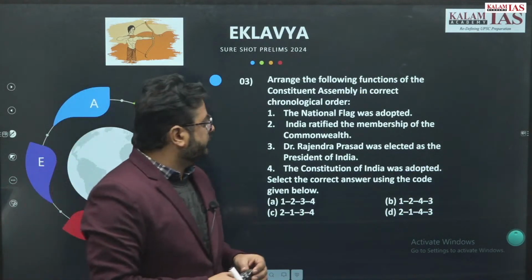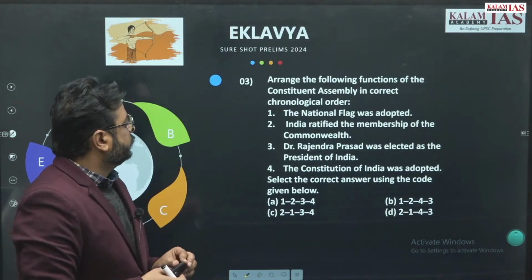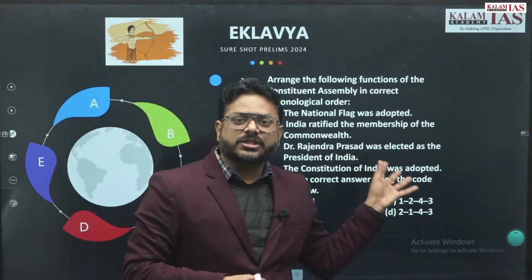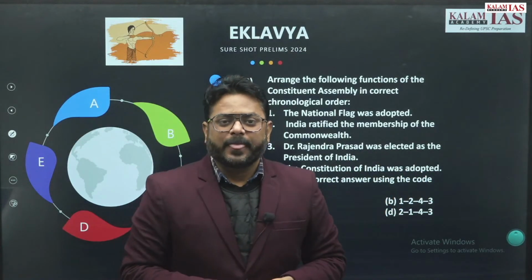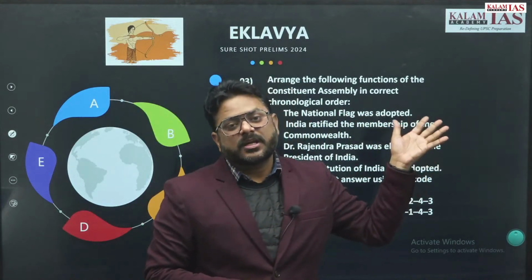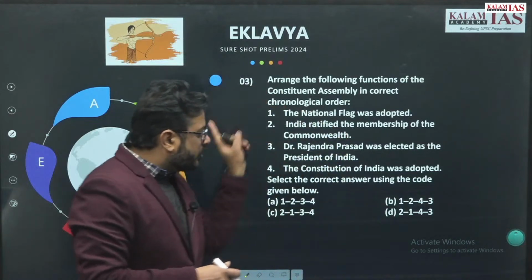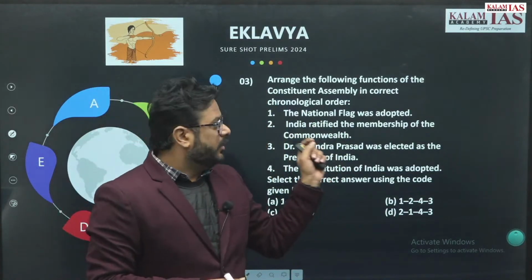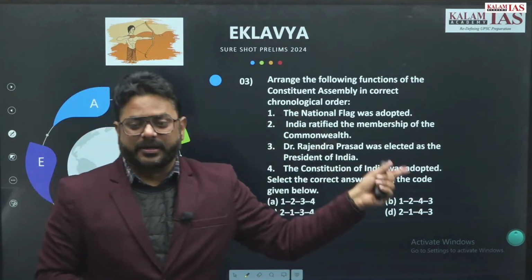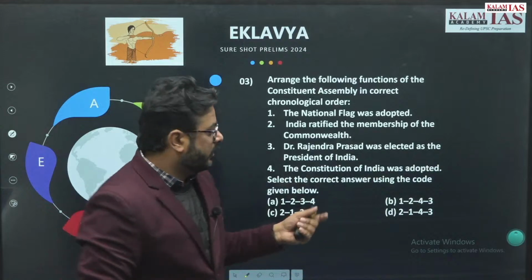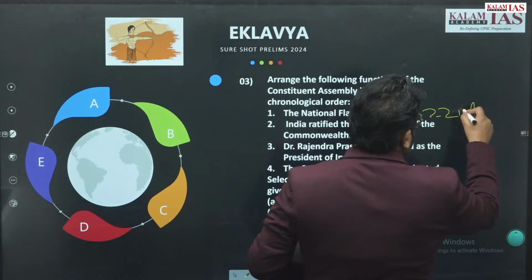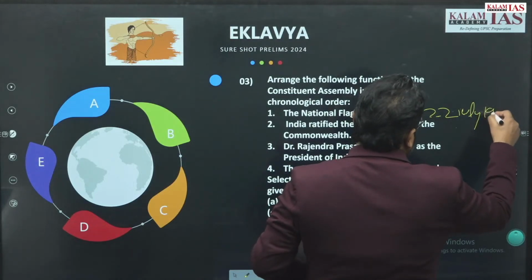Question number 3. Arrange the following functions of the Constituent Assembly. This type of chronology-based question is one of the favorites of the UPSC, right? So, the national flag was adopted. When was it adopted? The best way to handle this type of question is to write the date or the year in front of each item. You know it, right? The national flag was adopted on 22 July 1947.